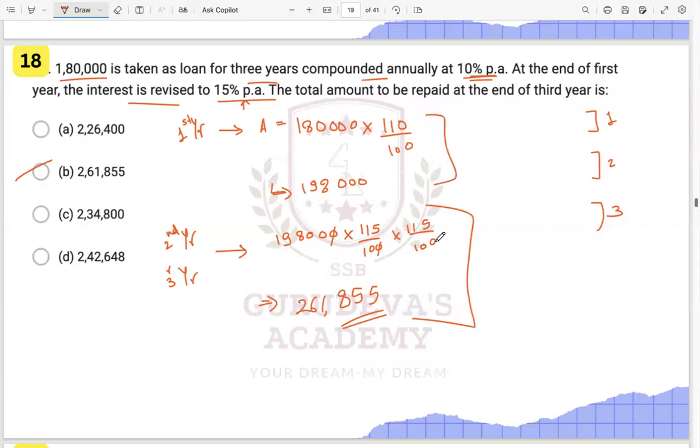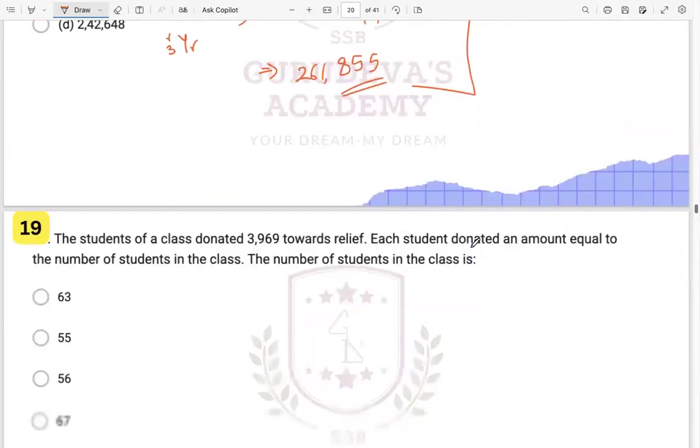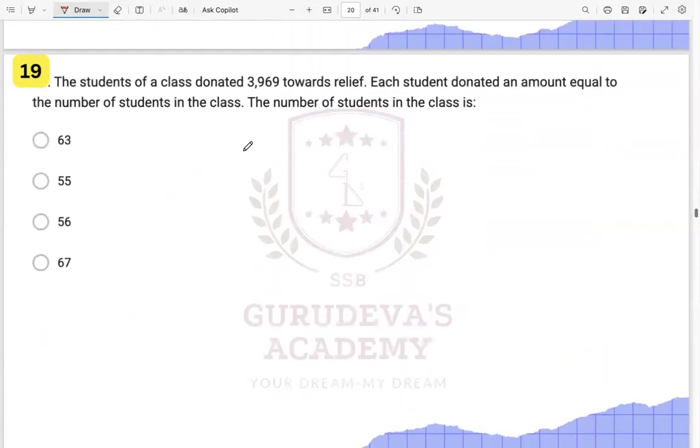This was in the first year and this was in the second and third year, right? Okay, so this was about this one. The students of a class donated this towards a relief. Each student donates an equal amount. Now they are asking you the number of students. So read the question very carefully.